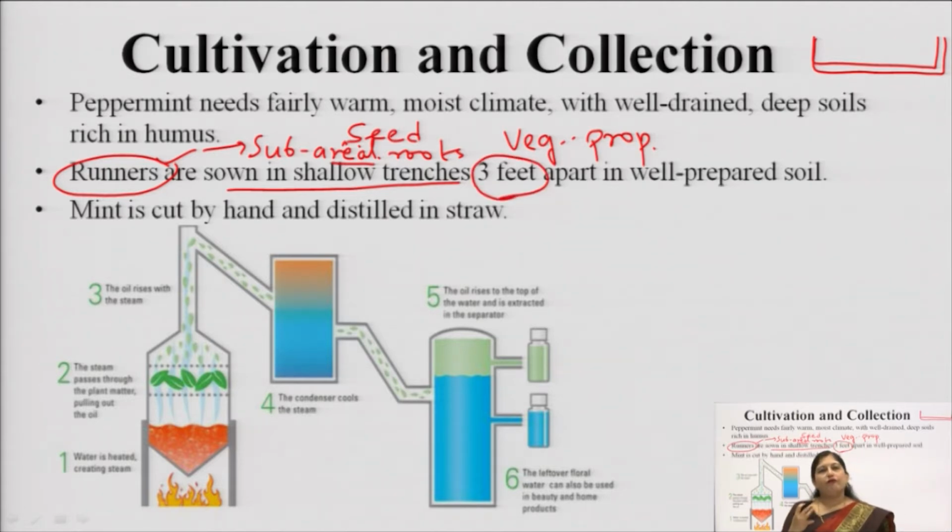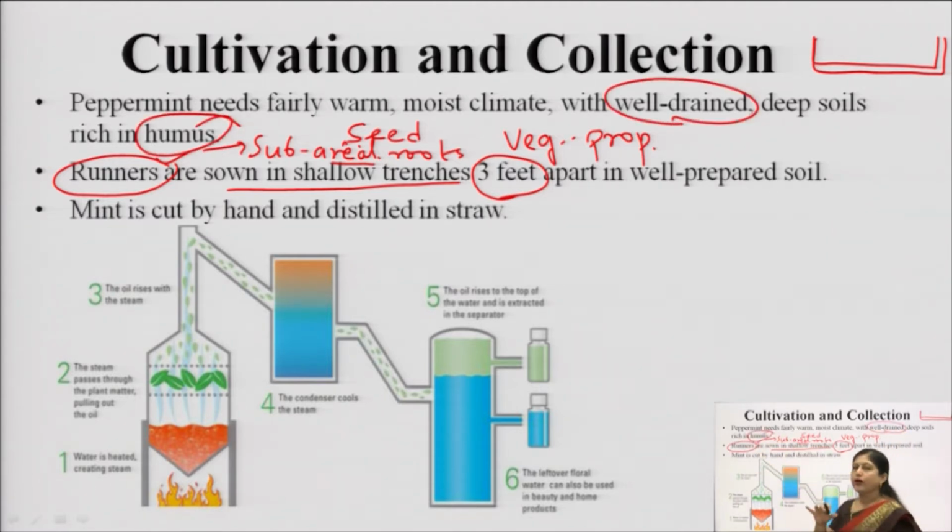The soil has to be well prepared in the sense that it should have a lot of humus. Humus means the organic content, so it needs a lot of humus and it should be well drained. Well drained means water should be there, but it should not stagnate there or remain accumulated for a long period of time. And once these crops are grown, because it grows very fast, its maximum height comes to about 1 meter.